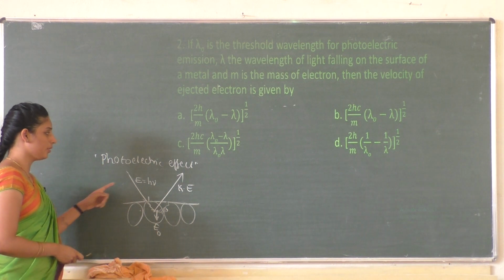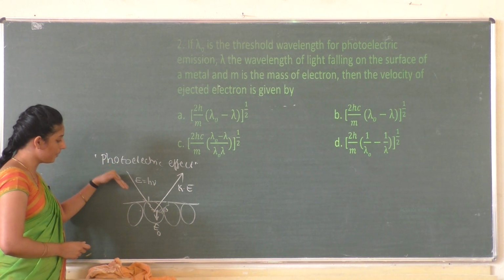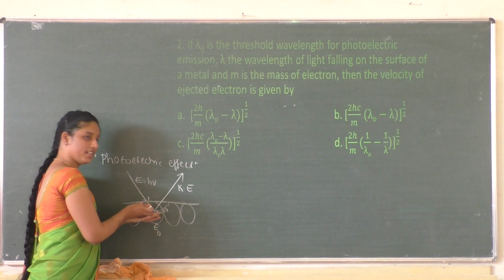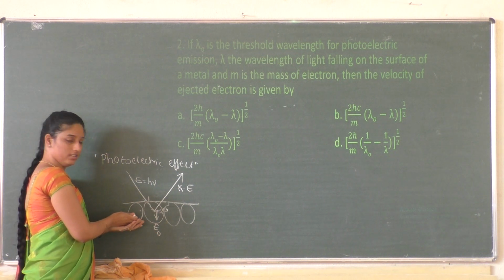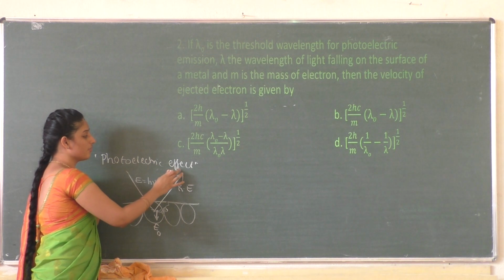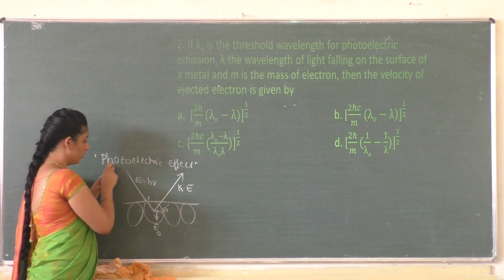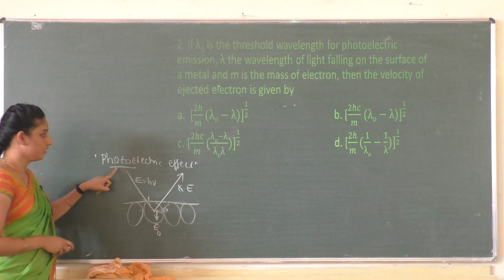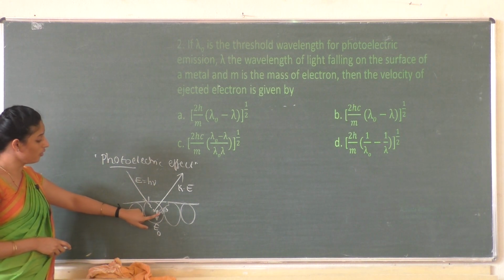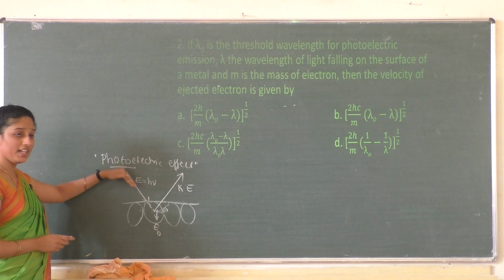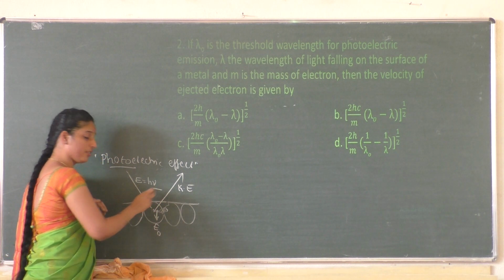So this is about the photoelectric effect. When a beam of light hits a metal surface, electrons are ejected from the surface of the metal. That phenomenon is known as photoelectric effect. In order to remove the electron from the metal surface, we need to supply energy with a minimum frequency.